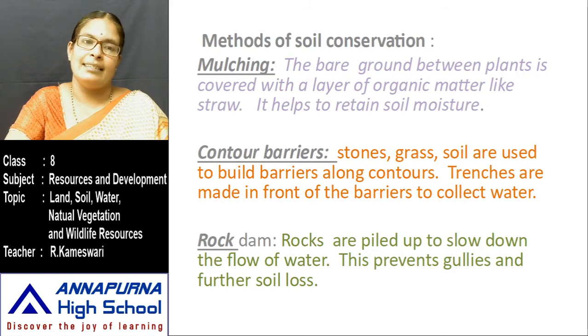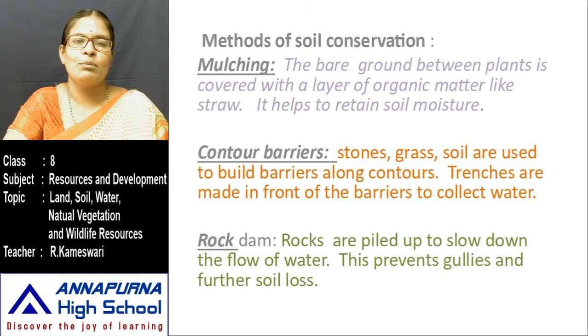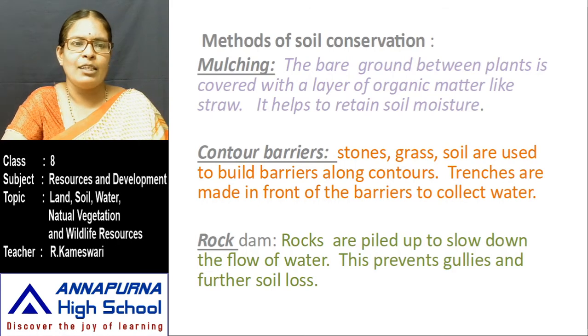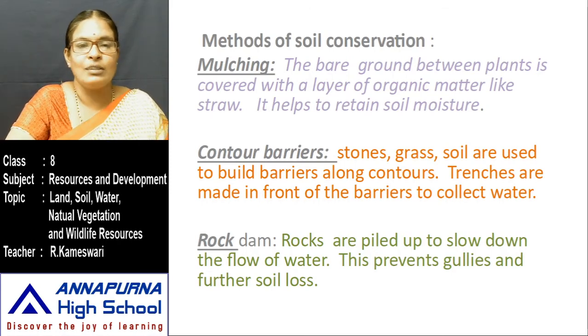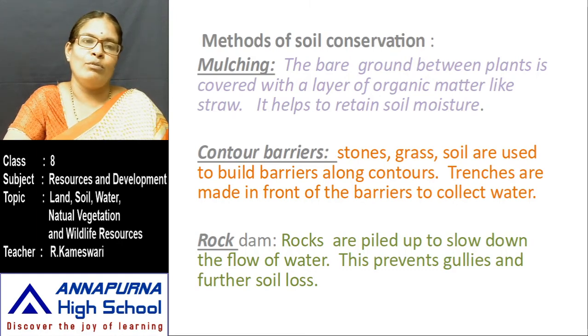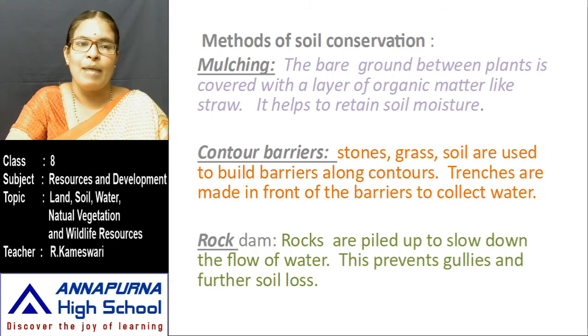Next, contour barriers. Stones, grass and soil are used to build barriers along the contours. Trenches are made in front of the barriers to collect water. On the slopes of hilly areas, stones, grass and soil are used to build barriers along the contours. That is the contour barriers.